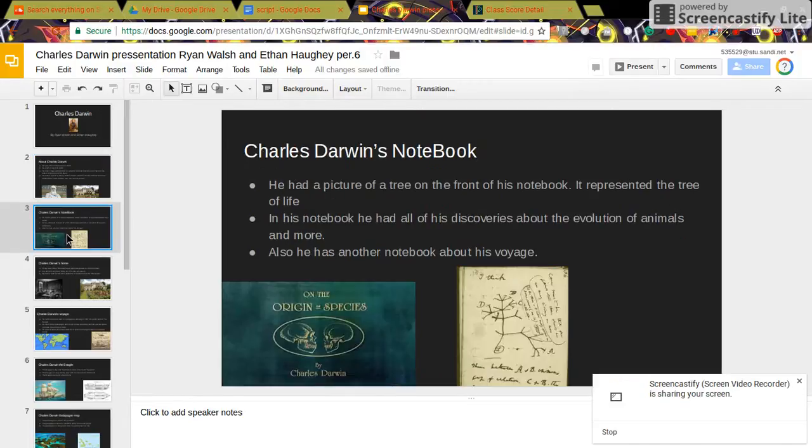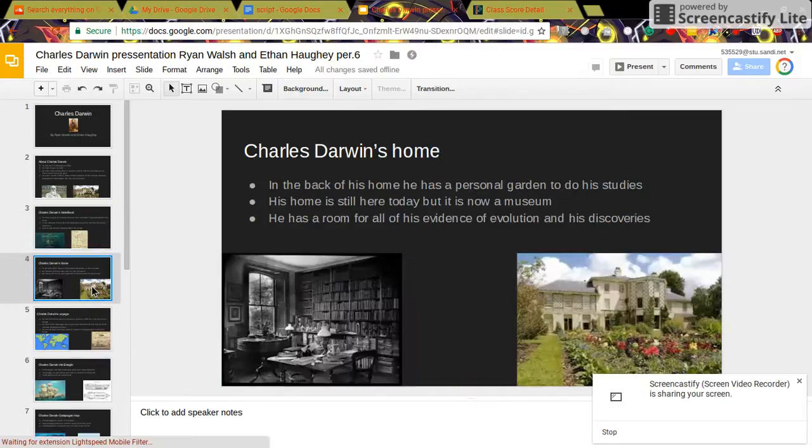Charles Darwin's notebook. He had a picture of a tree on the front of his notebook. It represented the tree of life. In his notebook, he had all of his discoveries about the evolution of animals and more. Also, he had other notebooks about his voyage.